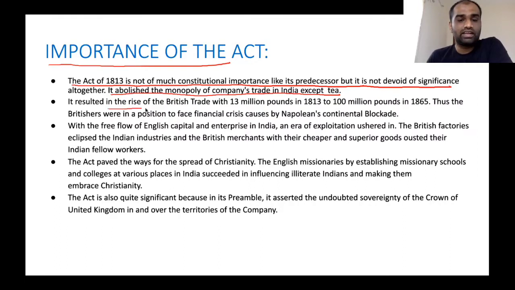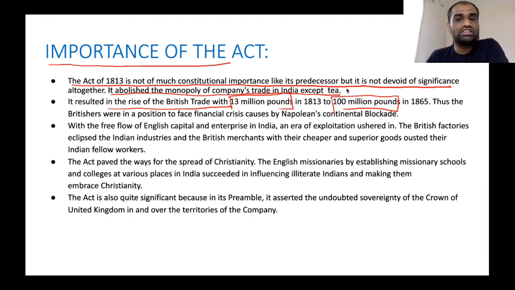It resulted in the rise of British trade from 13 million pounds to 100 million pounds. Now, this abolition of monopoly trade resulted in free trade between Britain as well as India. This free trade between these two countries resulted in increased revenue from the tune of 13 million pounds to 100 million pounds.